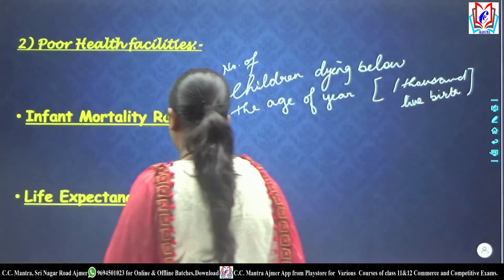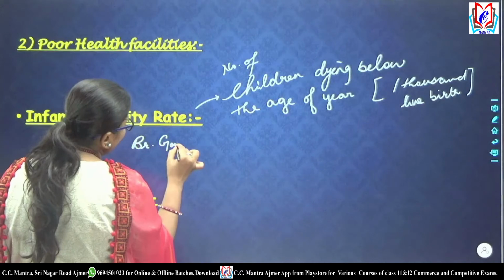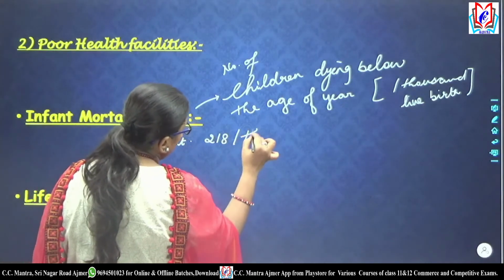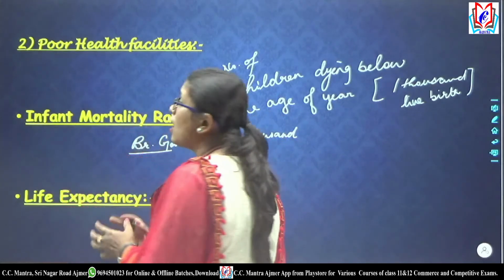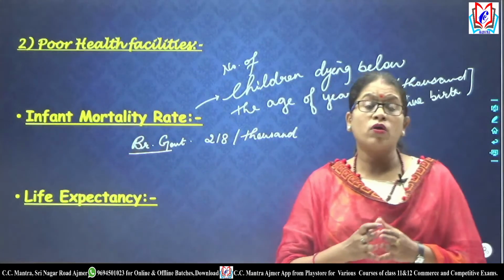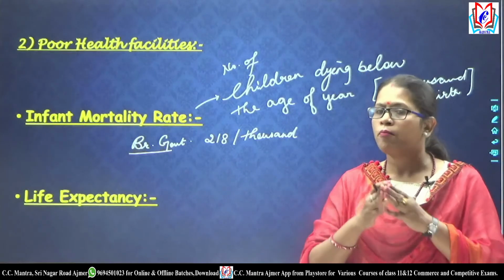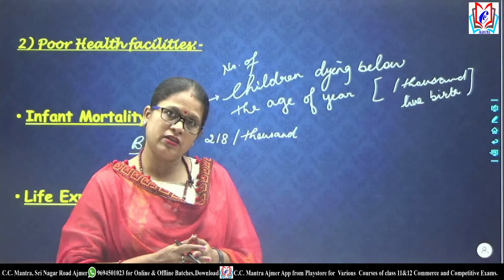So British government के time की बात करें तो it was as high as 218 per 1000. That means out of every 1000 live birth, there were 218 children approximately who used to die before the age of 1 year. That shows the poor health facilities in the country.